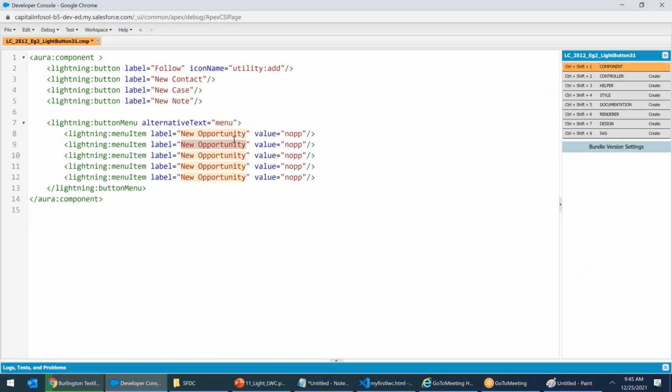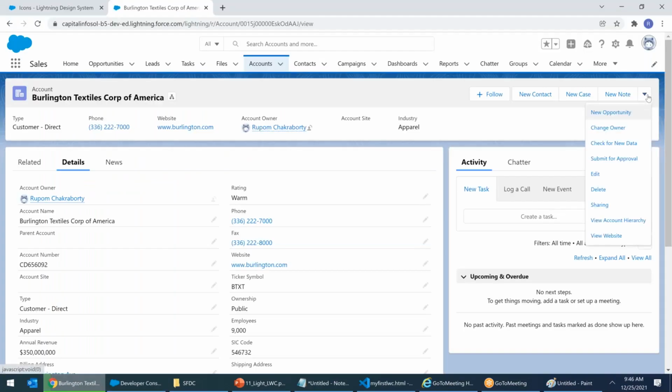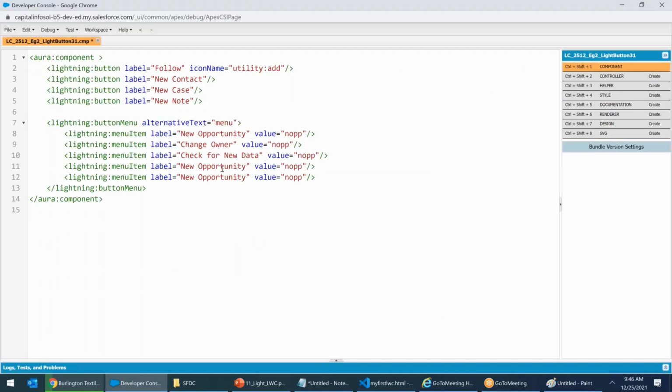Remember that: change owner, check for new data, submit for approval.